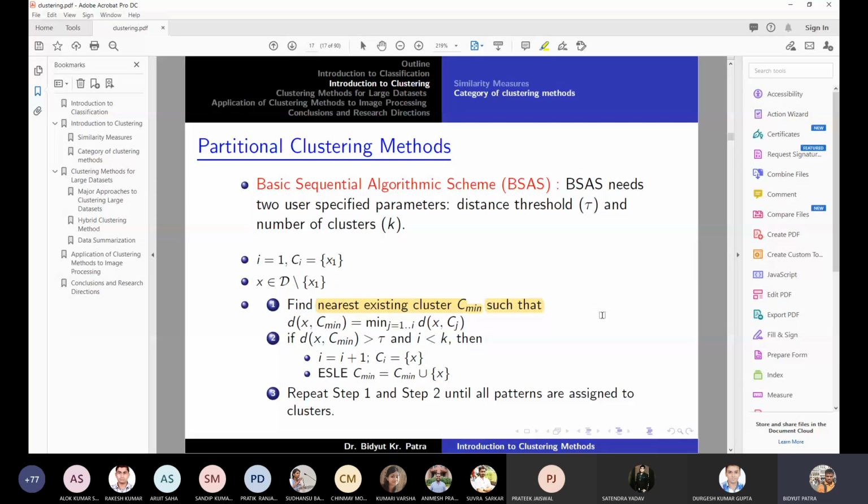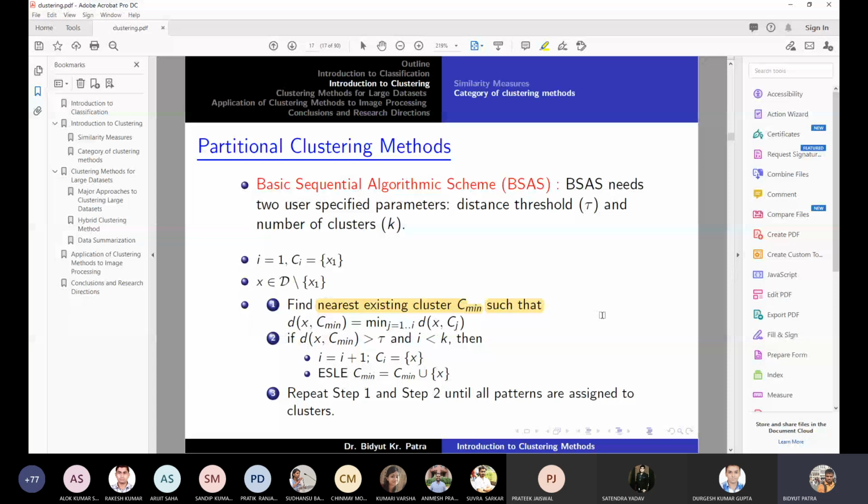Please note that I am using two terms. One is the distance from point to point, another is the distance from point to cluster. But a cluster consists of, say, more than one point. So while computing the distance from point to cluster, how do you do it? I said within a cluster you can find one point as the representative point, and then you compute the distance from the point to the representative point. So that distance will tell you this is the distance from the point to the cluster.